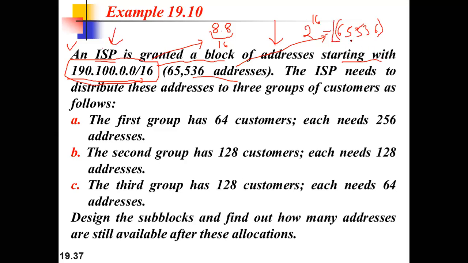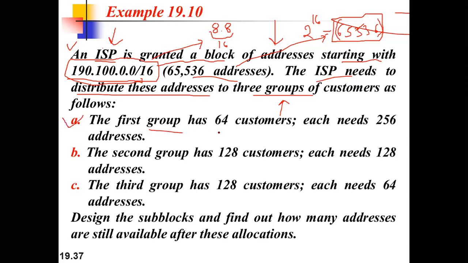But we don't want to consume all these addresses in one go to one organization, right? We want it to be distributed between different organizations according to their need. What can we do for that? So for this, we have the solution of subnetting. Please be focused over here. It is very important. So the internet service provider needs to distribute these addresses to 3 different groups. So this was the requirement, that the internet service provider has to distribute these 65,536 addresses, and their need is already given.